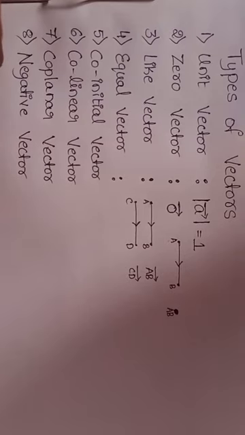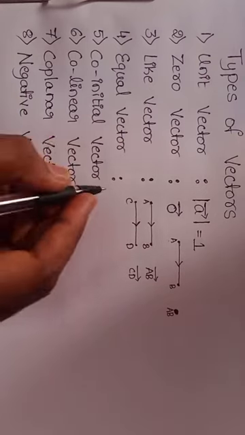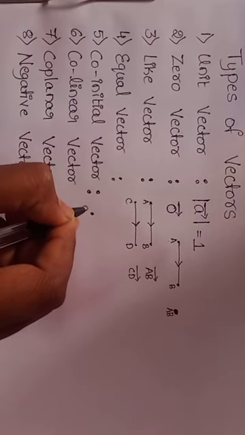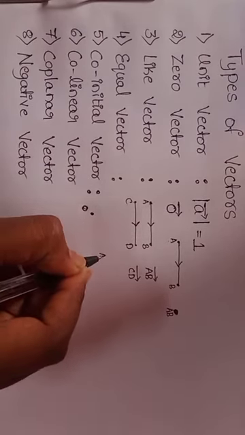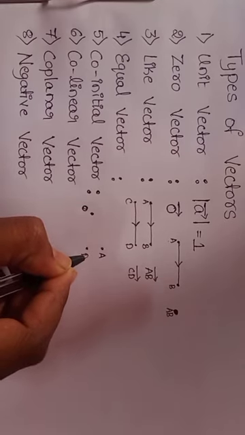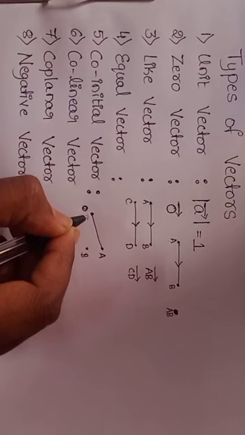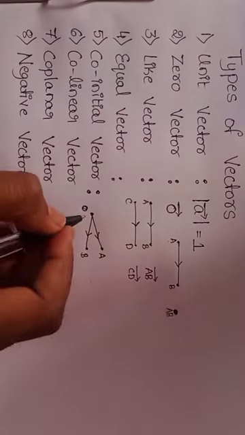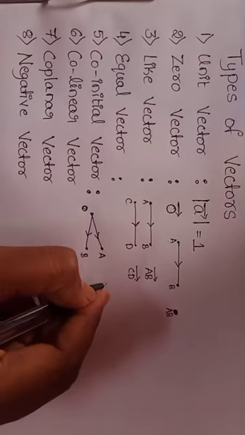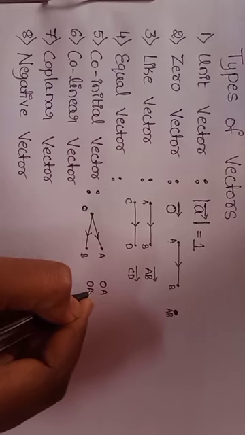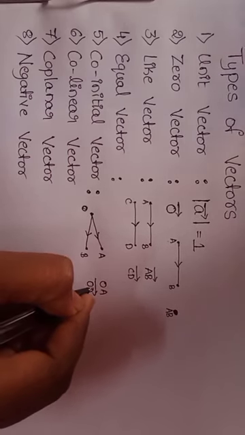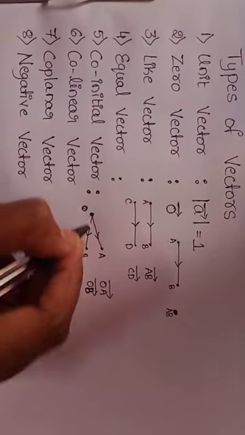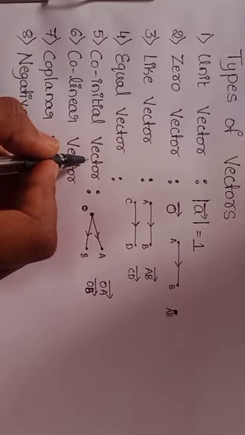Vectors having the same initial point are called co-initial vectors. See here, this one is the origin point, this is the first point and this one is the second point. So join it like this. This is the direction of the arrowhead. So here OA and OB, A and B have the same initial point. That's why it is known as co-initial vector.